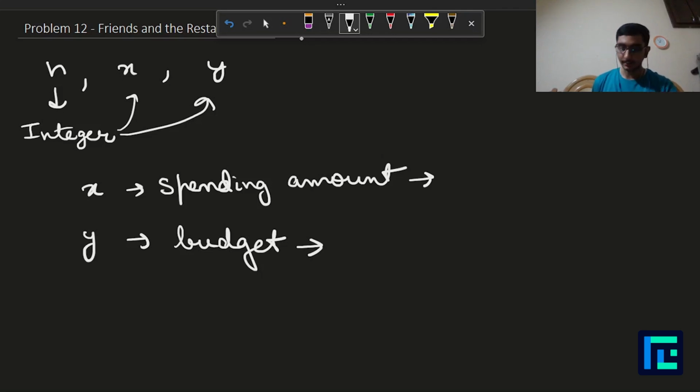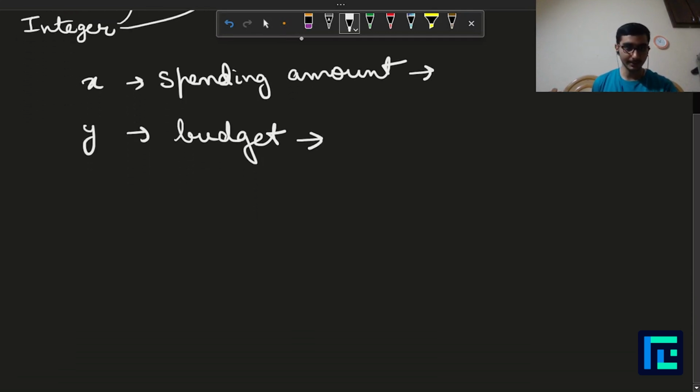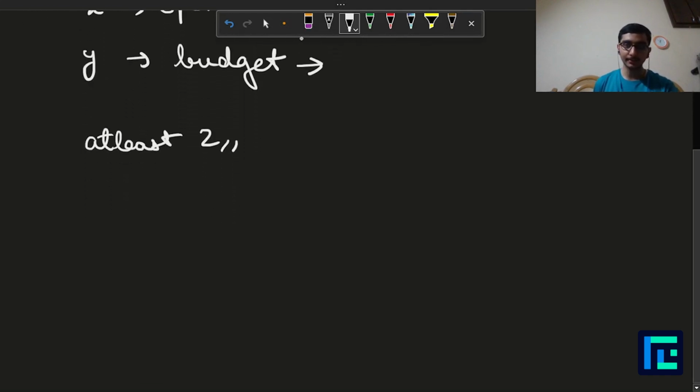Right. Now both of them are arrays, and now you are asked that each day a group can visit, but the group should be at least two friends, so it can be two or more. Now let's say two people visit, right? So these two people are, let's say, person one and person two, right? So person one has a spend of x1 and a budget of y1.